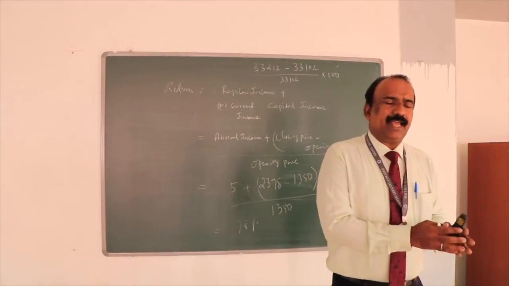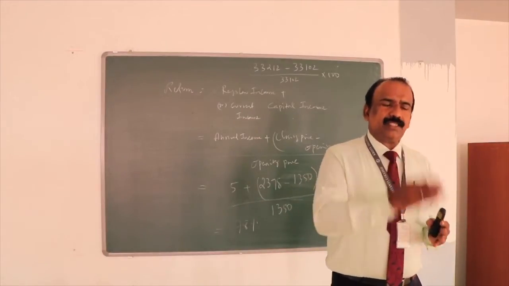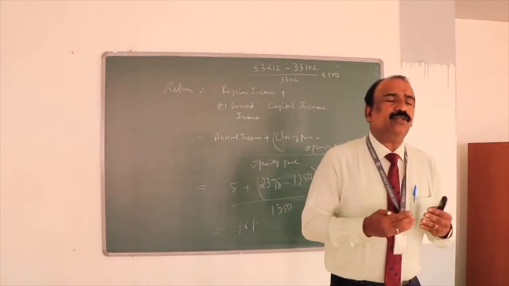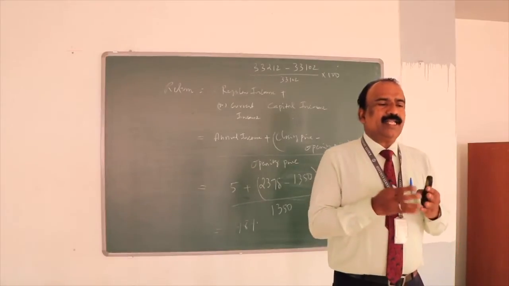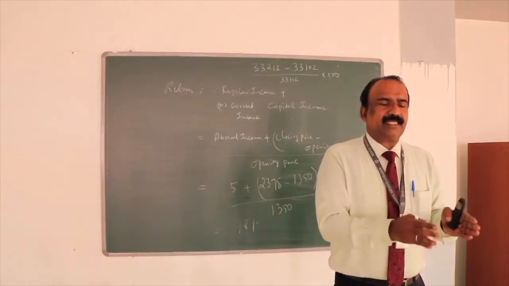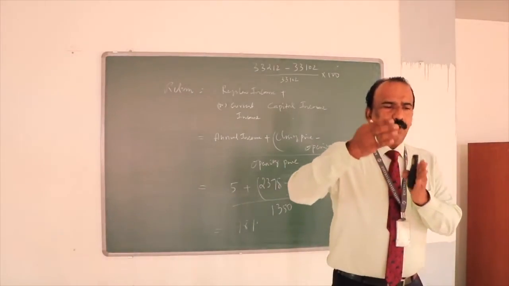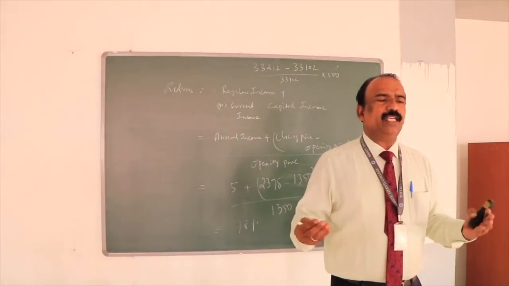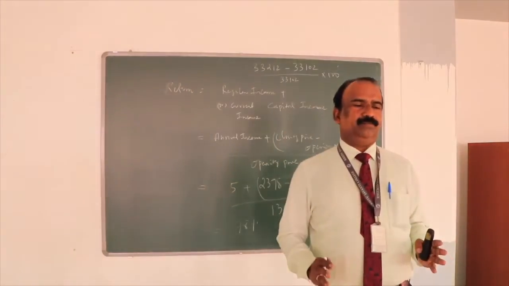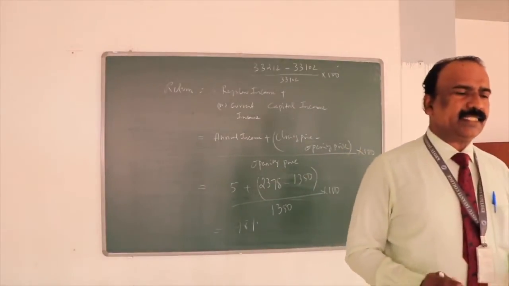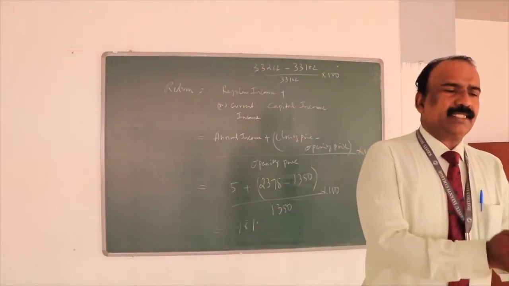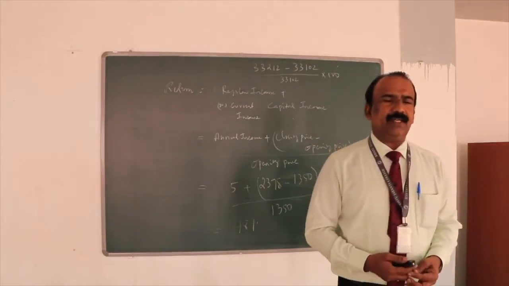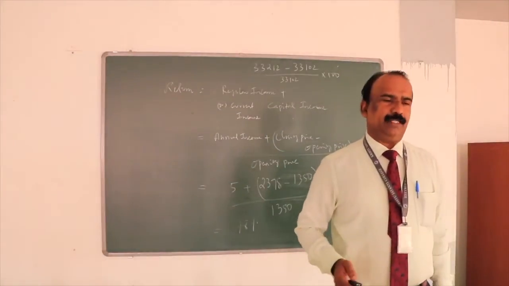So we have a closing NAV and we have opening NAV. Closing NAV minus opening NAV divided by opening NAV will give you the capital income. So what is your total income? Dividend plus, as we have seen in the stocks, closing NAV minus opening NAV divided by opening NAV into 100, which will give you the total return from the mutual fund.